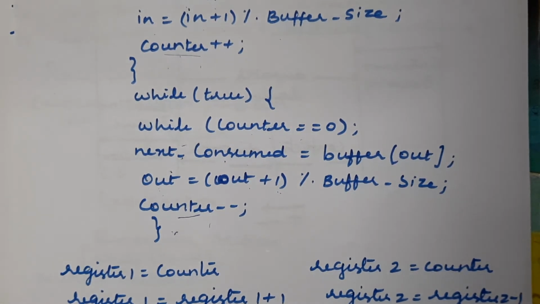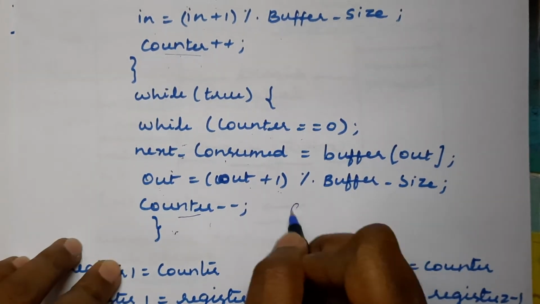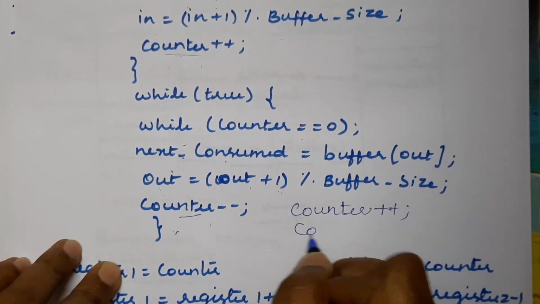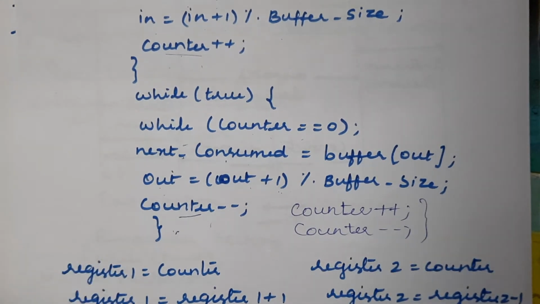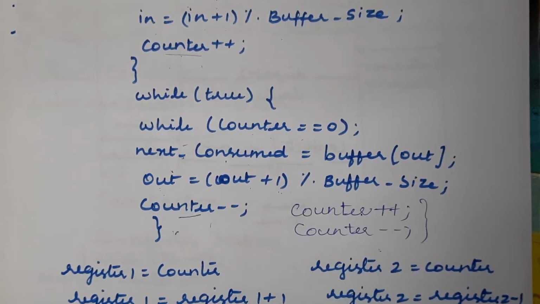So let us see how we get the problem in these dependent or cooperating processes. This is one example of cooperating processes. Here, if you are executing the two statements simultaneously, which are counter plus plus and counter minus minus, what does it mean? If you execute these two statements one after the other, it increments the value of counter and decrements the value of counter.